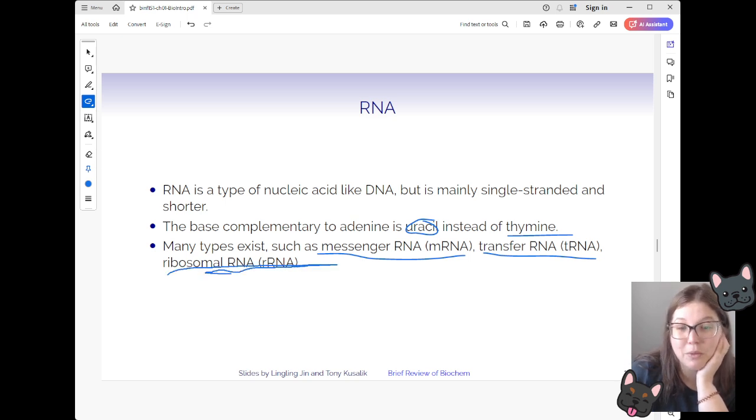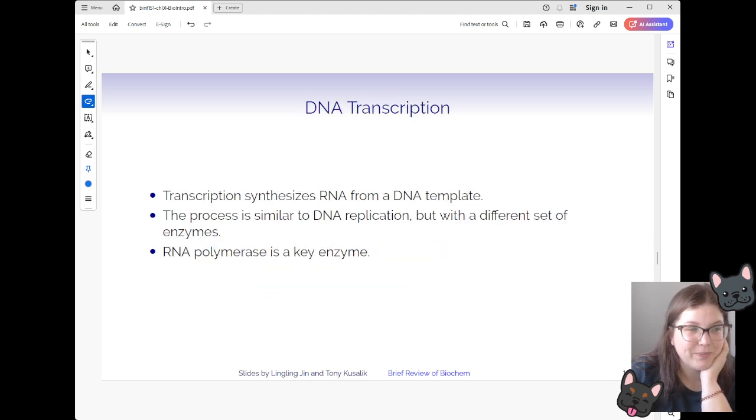Ribosomal RNA is really, really interesting. I won't get into it too much in this class, but I've always found it very fascinating because to me, in my brain, it kind of acts like a protein, but it's not a protein, and it has this very interesting function. So I highly recommend that you look up more into that if that also piques your interest.